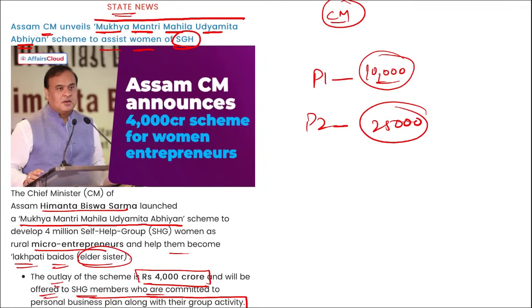And here remember, this 25,000 will be split into two halves: 12,500 rupees is the government's money and 12,500 rupees from the bank must be repaid. Correct? That means out of this amount, 12,500 has to be repaid. So this is the Mukhya Mantri Mahila Udyamita Abhiyan scheme launched by Assam to help the women of self-help groups. So these are the important current affairs for the day, friends.